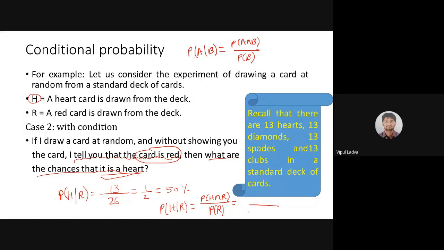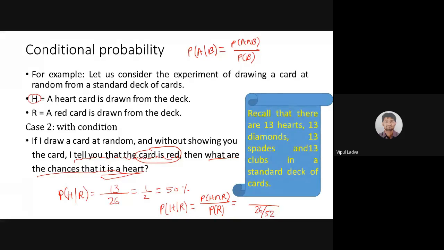Now think separately. Probability of the occurrence of event R, a red card drawn from the deck. I'm selecting a single card from the deck, and that card should be red. So it will be 26 divided by 52. Yes or no? Yes.